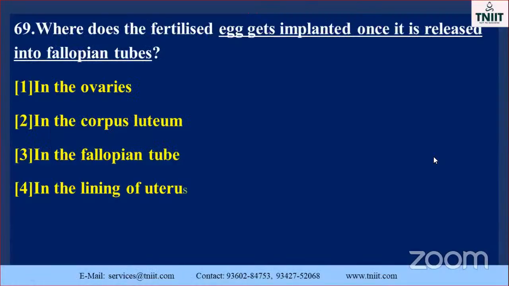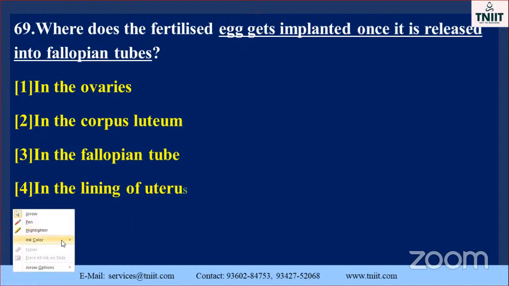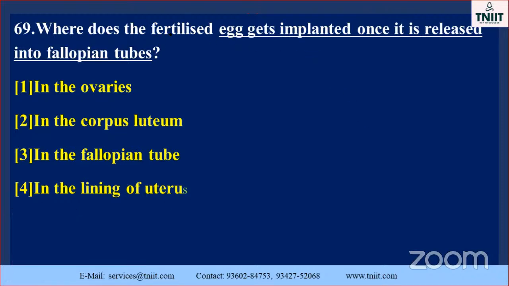Go to the next one. Where does the fertilized egg get implanted once it is released into the fallopian tubes? Okay. Where is it implanted? Normally, corpus luteum, no. Fallopian tube, no. In the lining of uterus, no. Where is that? In the ovary. Particularly the endometrium, already overall, but that part is also there. Once, what happened here? The fertilized egg, they told, isn't it, my dear?